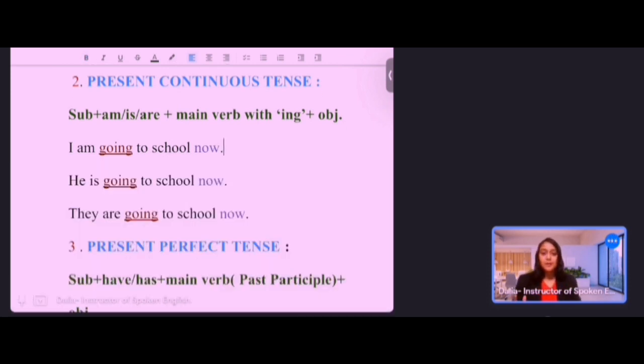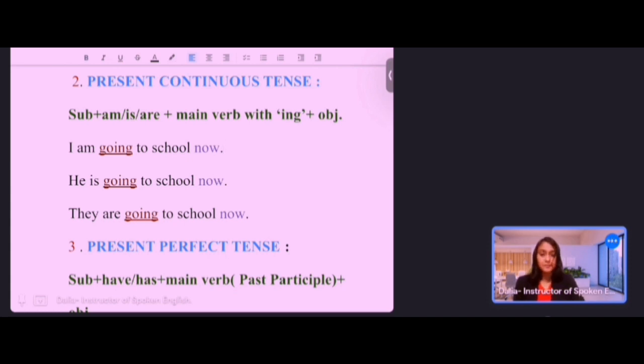So the second sentence: he is going to school now. For the first sentence, I is first person, so we all know that we can only use am if the subject is I. That's why I have used am here. Now look at the second sentence: he is going to school. Here I have used is because if the subject is third person singular number, we always have to use is.